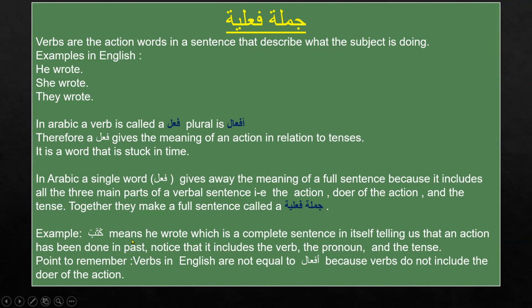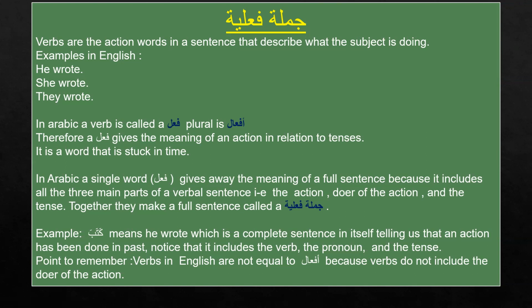As we proceed, inshallah, you are going to learn how to improve your vocabulary. You will learn more words, memorize their meanings, and inshallah you will be good at it. So kataba means he wrote, which is a complete sentence, and you can see that it's just a single word.